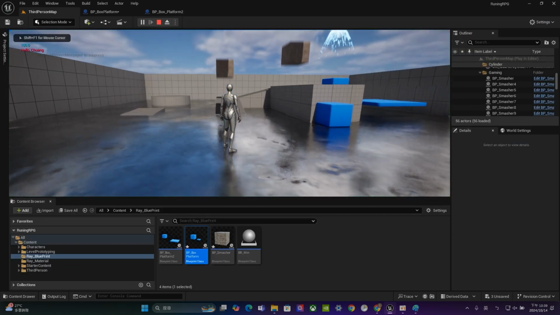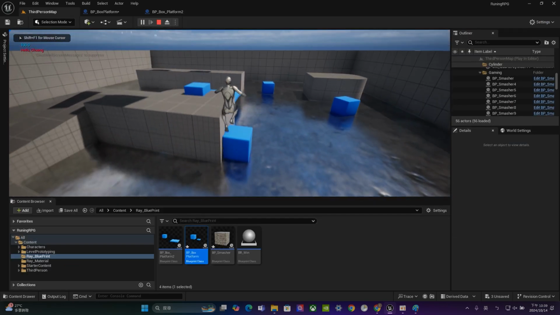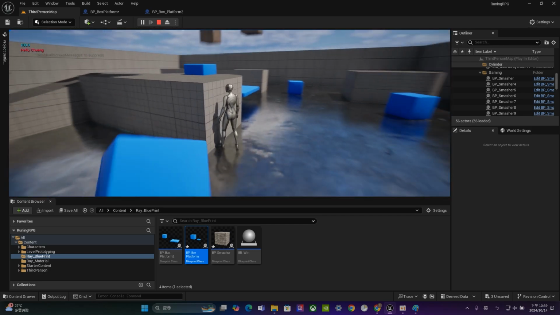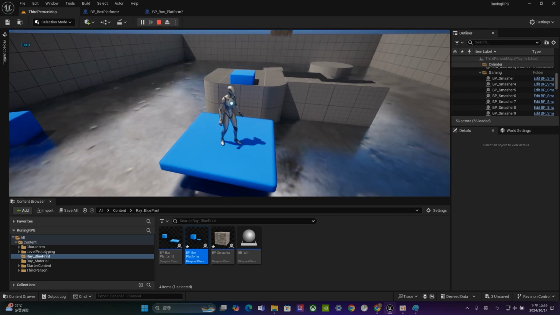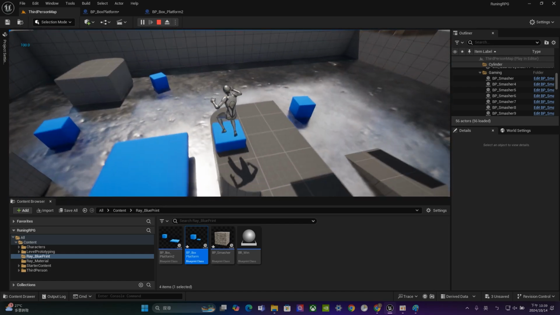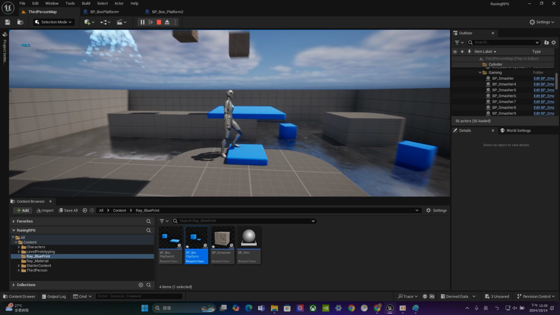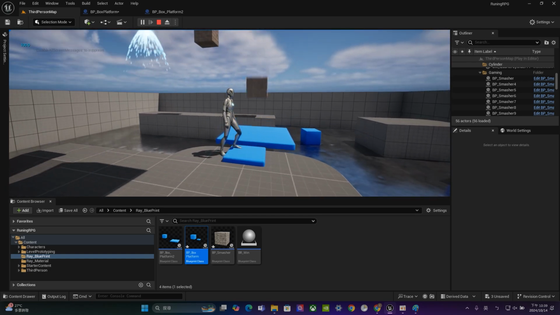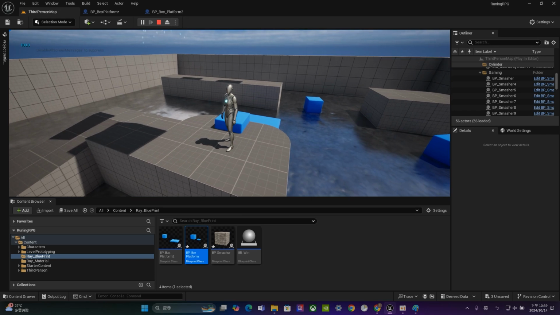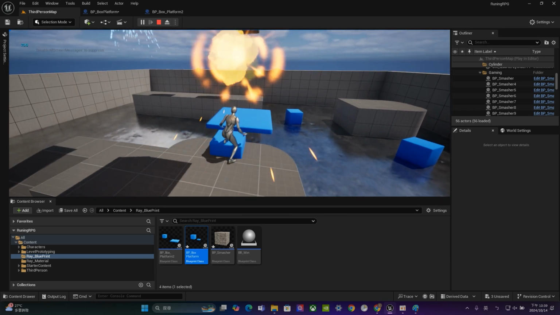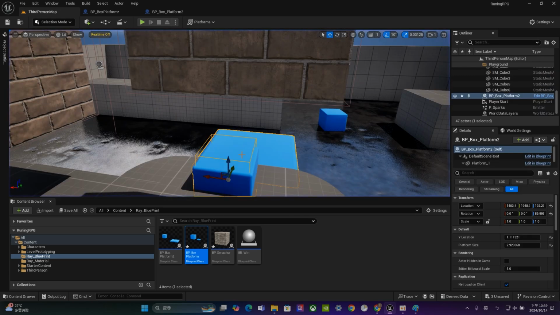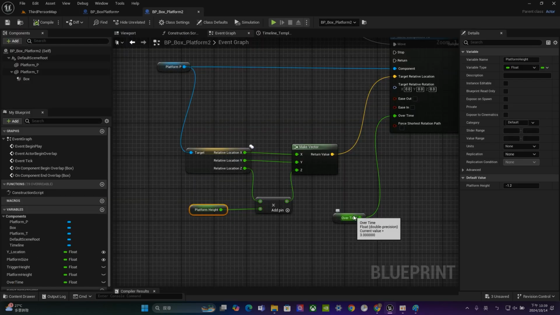Let's play. May I jump to here? Alright. Is this possible? Okay, let's jump to this trigger box. Alright, so it goes up. Still a little bit too high. And before I go out, it started falling down, so it's not right. It's still too high. So for the timing, it's still not perfect.